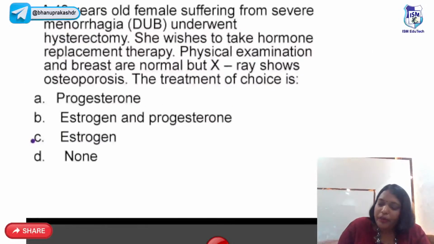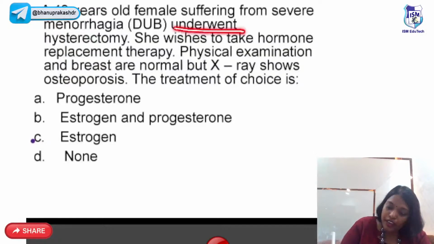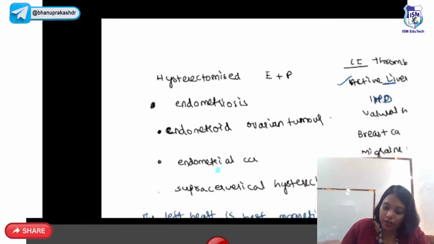So a 48-year-old female suffering from severe menorrhagia underwent hysterectomy. She wishes to take hormone replacement therapy. Physical examination and breasts are normal, but X-ray shows osteoporosis. What is the treatment of choice which you want to give her? Actually, for osteoporosis, the best is bisphosphonates, but now we don't have bisphosphonates here. So what is the treatment of choice? As the uterus is present? No, she underwent hysterectomy and the uterus is removed. So as the uterus is removed, you will give only estrogen. Very good. The answer here is C, estrogen alone. Right?